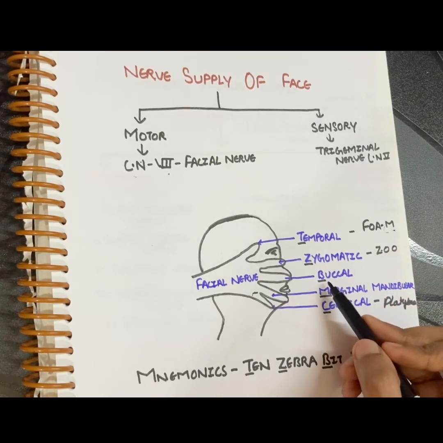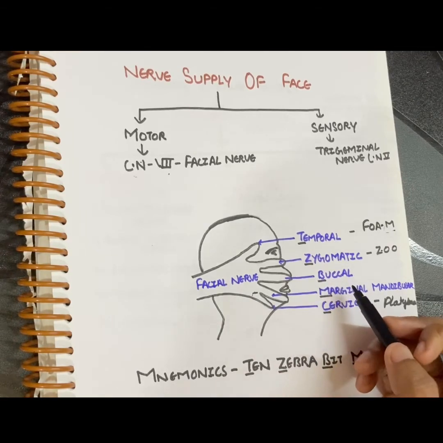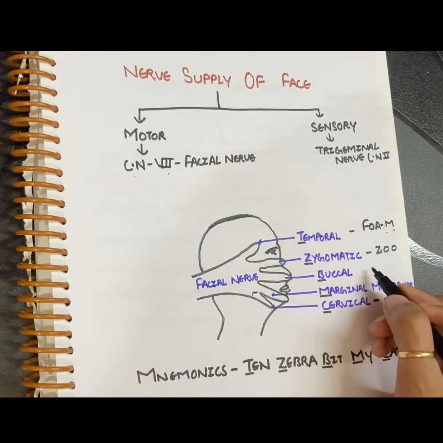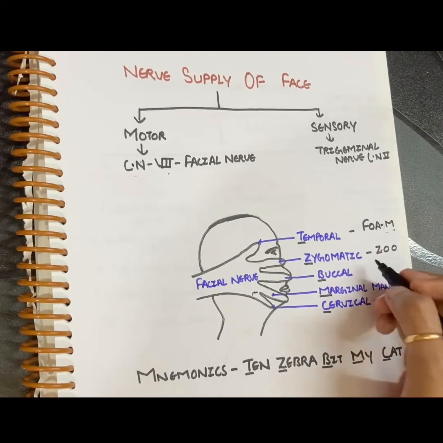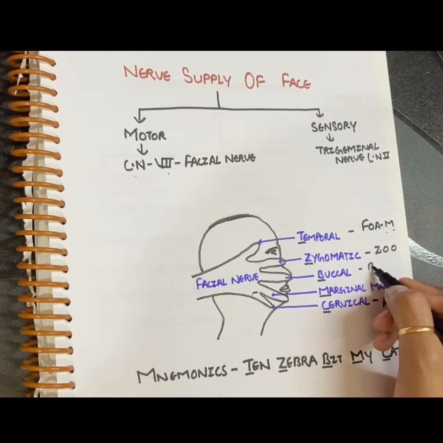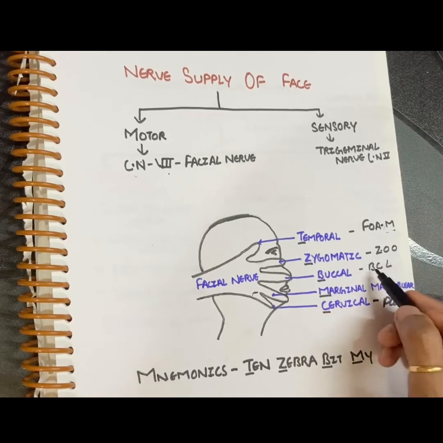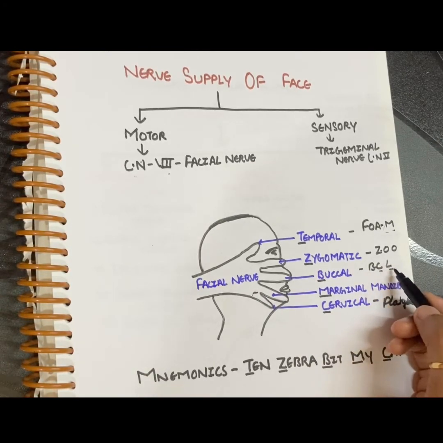Now buccal branch, B here, supplies obviously your cheek and the upper lip. This can be remembered as BCU. Buccal branch will supply your cheek and the upper lip.